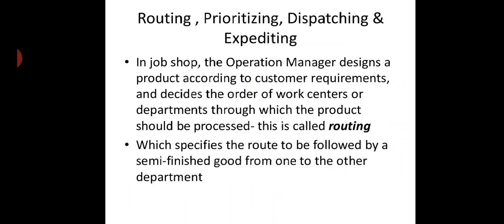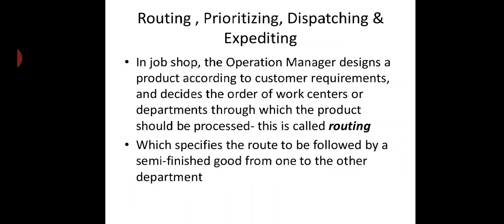In the job scope, the operation manager designs a product according to customer requirement and decides the order of work centers or departments through which the product should be processed. This is called routing.